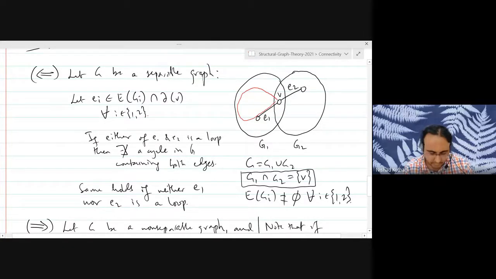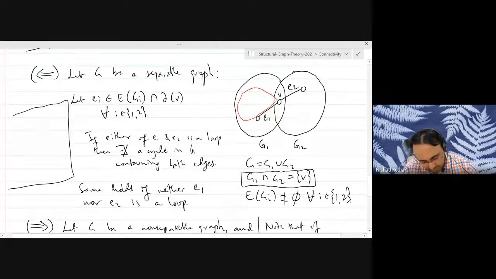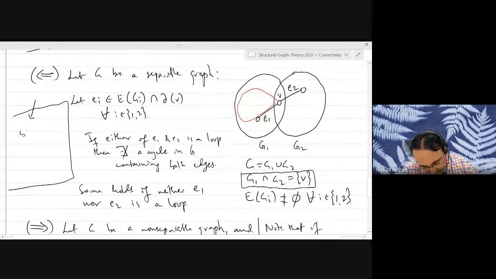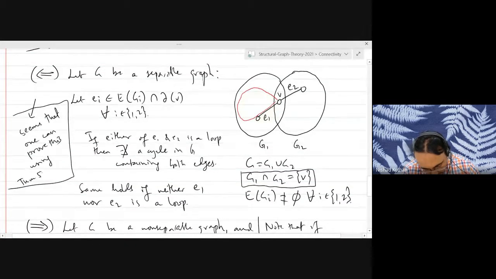So you're again using theorem 5.1. Got it. That's nice. So it seems that one can prove this using theorem 5.1 as well.